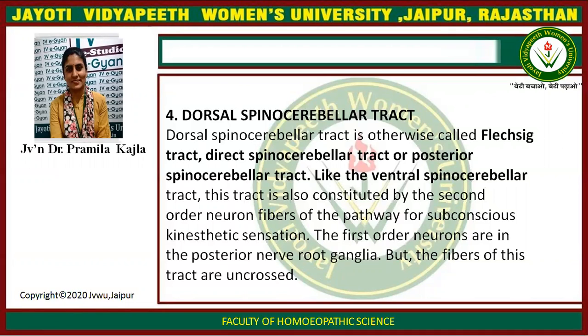Dorsal spinocerebellar tract. Dorsal spinocerebellar tract is otherwise called Flechsig's tract, direct spinocerebellar tract, or posterior spinocerebellar tract. Like the ventral spinocerebellar tract, this tract is also constituted by the second order neuron fiber of the pathway for subconscious kinesthetic sensation. The first order neurons are in the posterior nerve root ganglia, but the fibers of this tract are uncrossed.